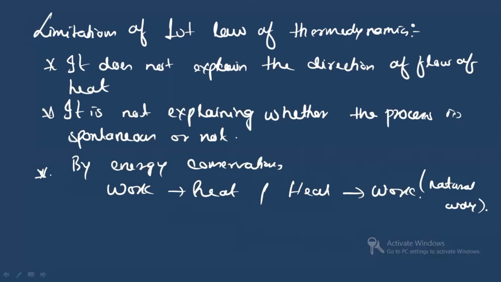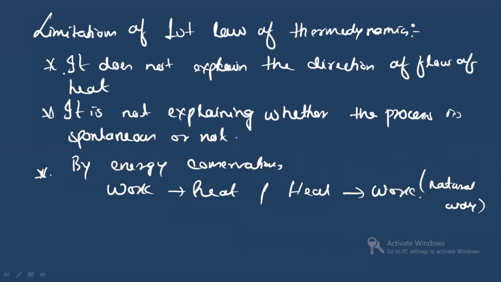Yes or no? By conservation, we know that work can be converted into heat and heat can be converted into work. But if heat could be converted completely into work, in that case we could drive ships across the ocean by extracting heat from the water of the ocean. But it is not possible. Heat cannot be converted into work in a natural way. All right. The first is what? The direction of flow of heat.